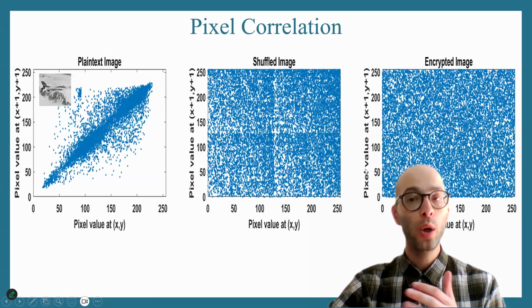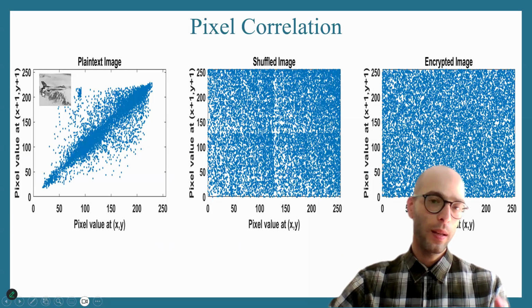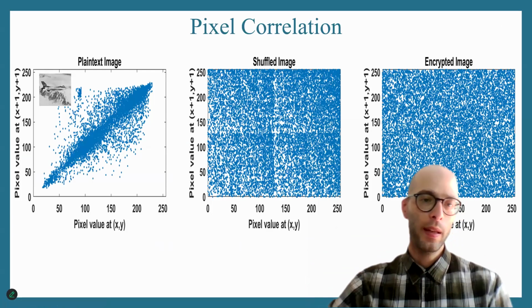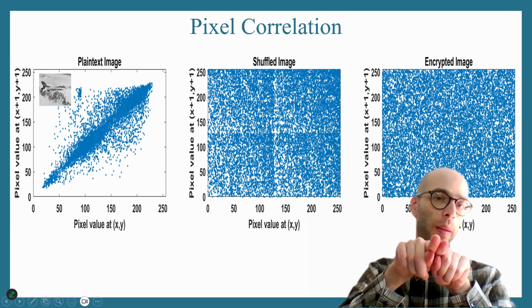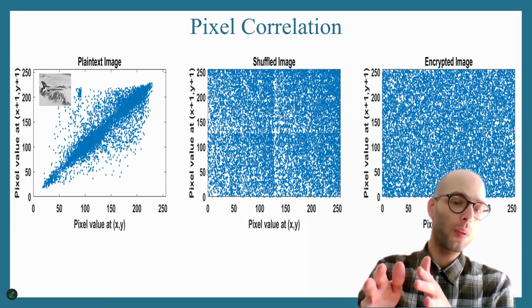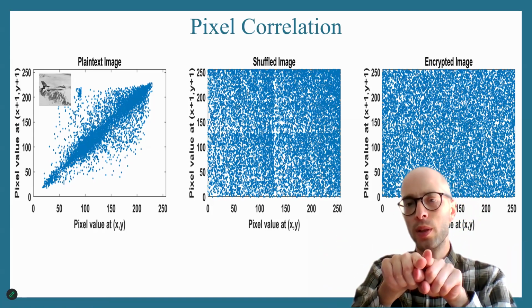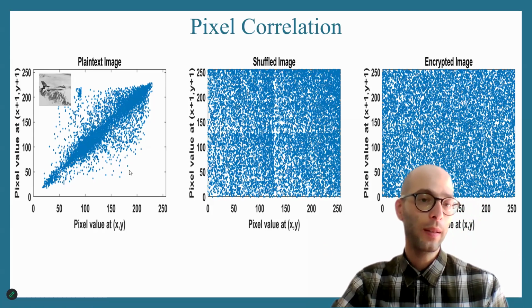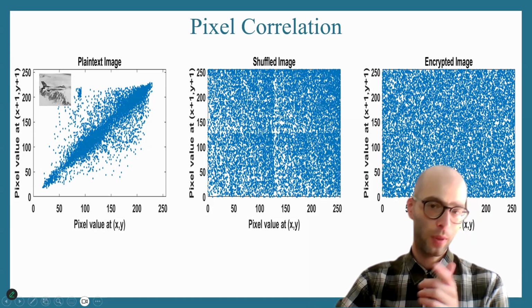The same holds for the correlation between pixels. So, in an actual image, pixels that are very close to one another have very close values. That's why you see this uneven distribution between relatively close pixels in an image. After encryption, the pixels in the image that are very close to each other should have values completely irrelevant. Can we achieve that? We should be able to achieve that. If we don't achieve that, we don't have a good encryption. Here we actually do.